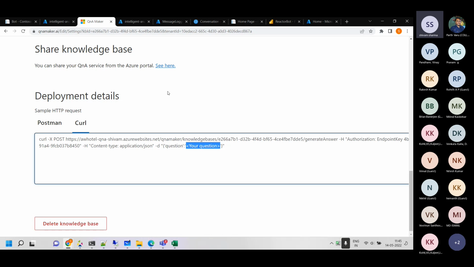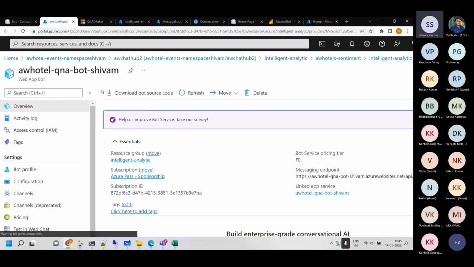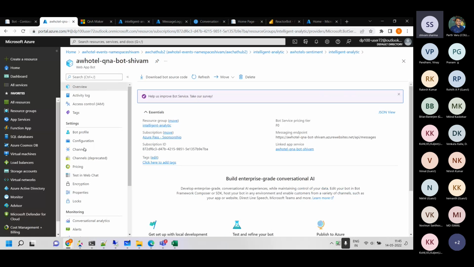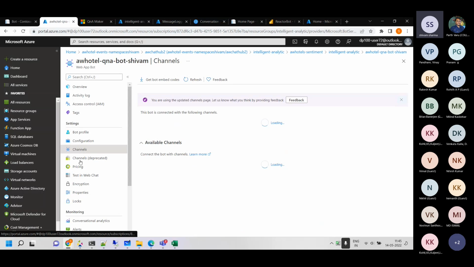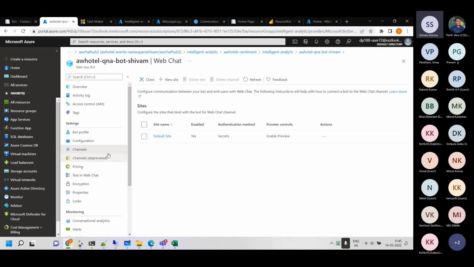Now what I have done is I went one step ahead and created this bot over here. I clicked on the channel integration, the new ones, since the old ones are deprecated. From this channel integration, I clicked on the web channel, web chat, and let's go and see other channels which are there. Let me just go one page back.